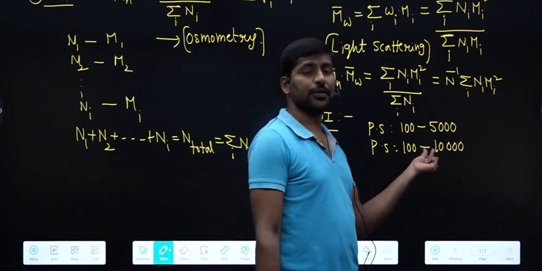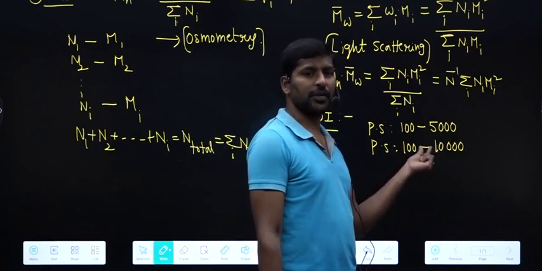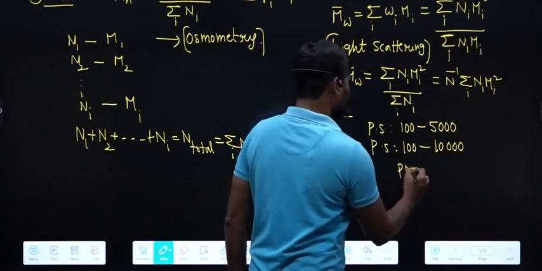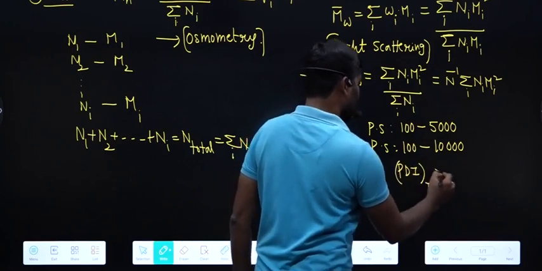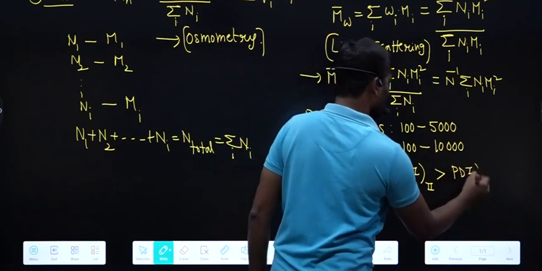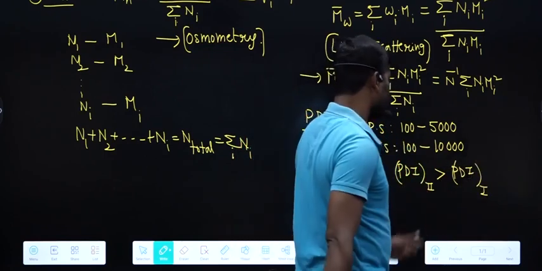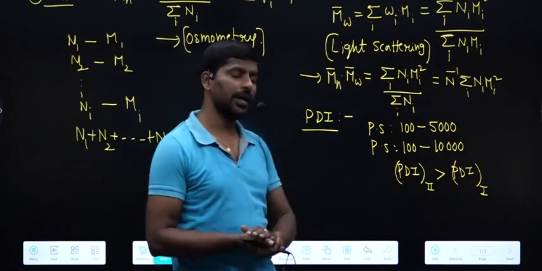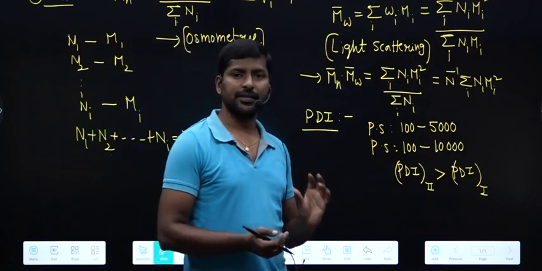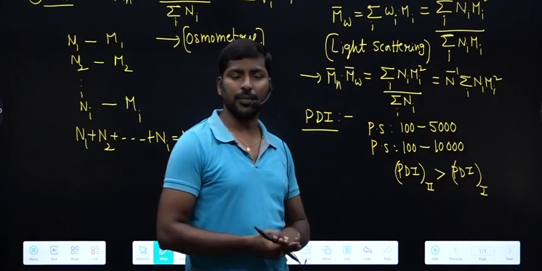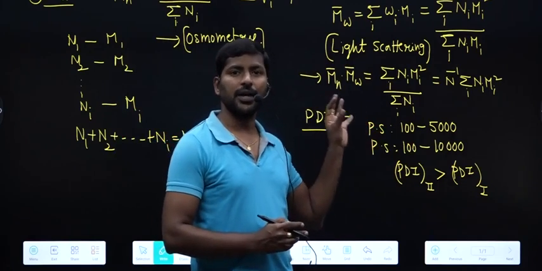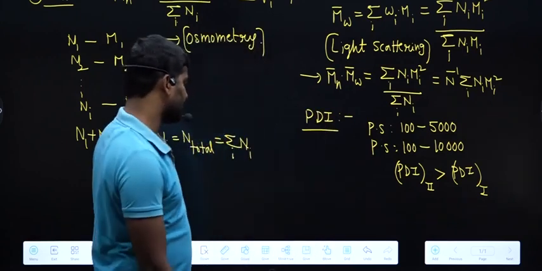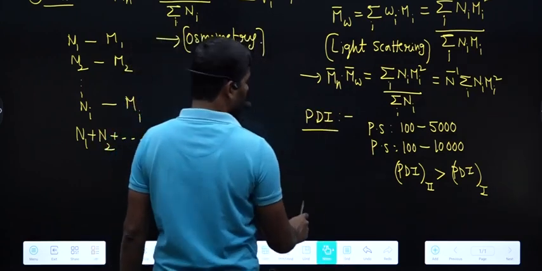In the second case heterogeneity is high, molecular weight distribution is high, so polydispersity index for the second polymer sample is more compared to the first sample. So the width of distribution of molecular weights, or heterogeneity of a polymer sample, or how molecular weights are distributing, that is given by polydispersity index.